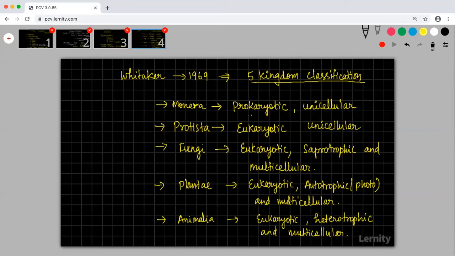So this five kingdom classification came into the picture. So quickly, let me just show you the slides 1 to 4. If you want to note it down, please note it down. Some people are asking for the slides as first slide, second slide, third slide, and all. So whoever wants it, just quickly note it down.